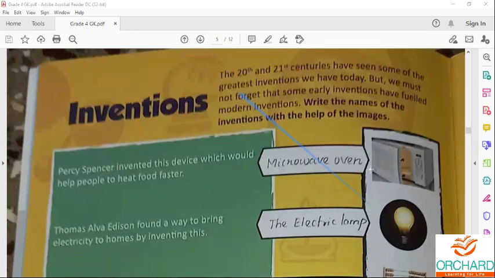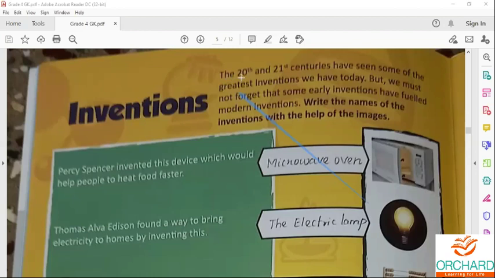So, for the first time, the thing has been made or designed by someone. So, it is the invention of that particular thing.